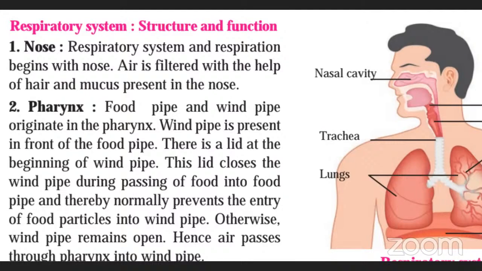Whenever we are eating anything, the lid closes the opening between the food pipe and windpipe.